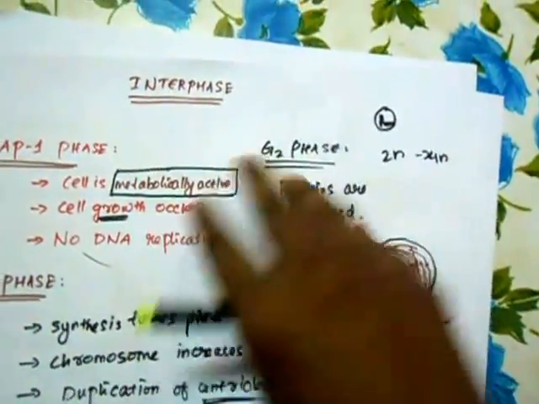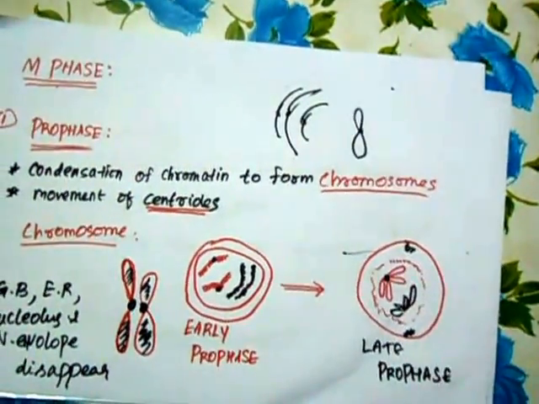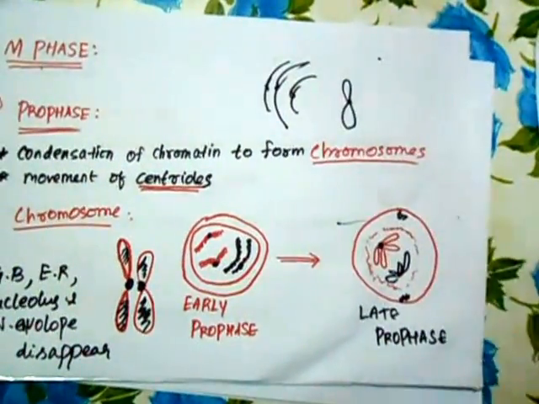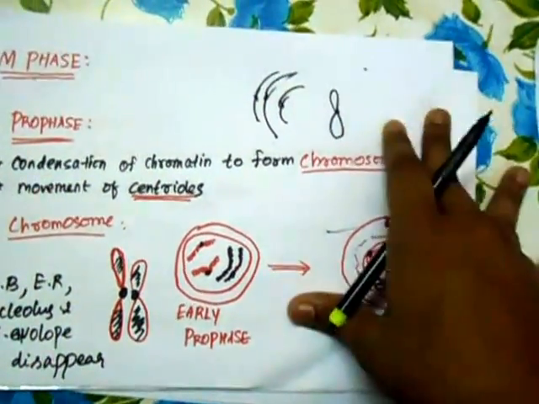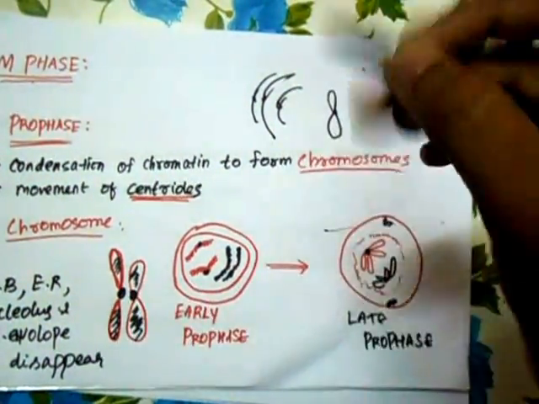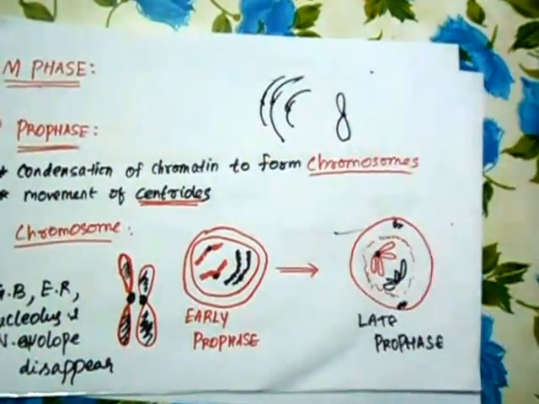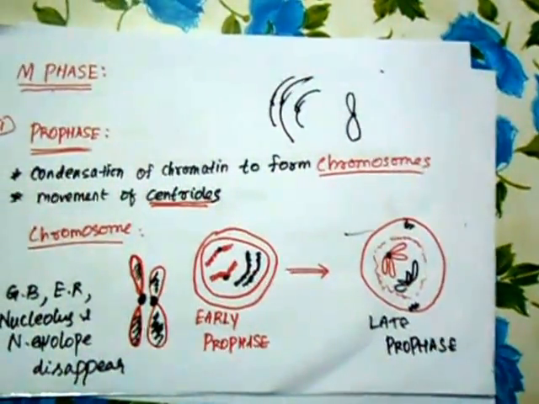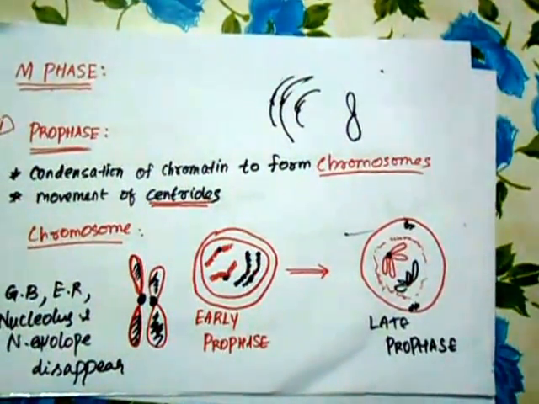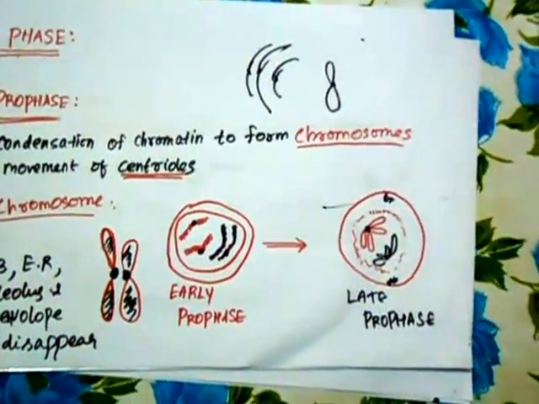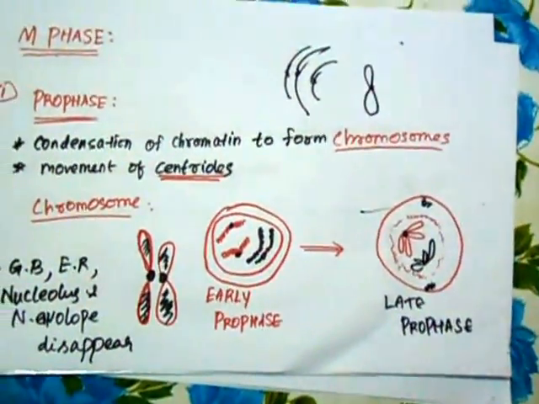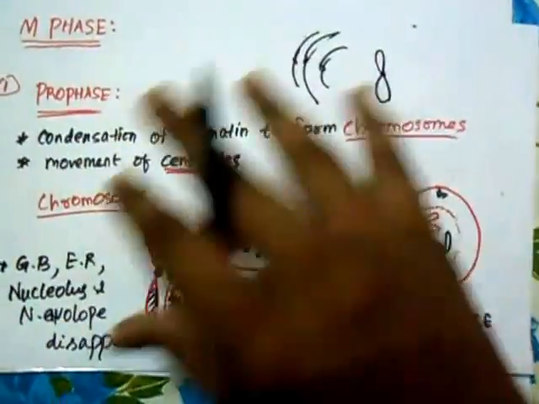The interphase is now followed by the prophase, which marks the start of mitosis. Actually, mitosis occupies a small part of the total time required for cell division, and 95% of the time is occupied by the interphase. So that's why when you see a live cell under the microscope, you normally don't see it dividing, because most of the time it's in the interphase preparing for the next division. So yeah, this is the prophase.